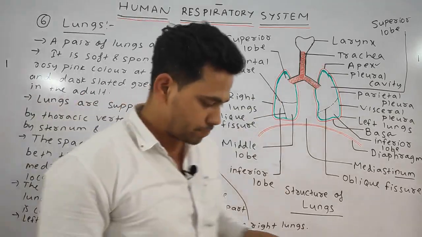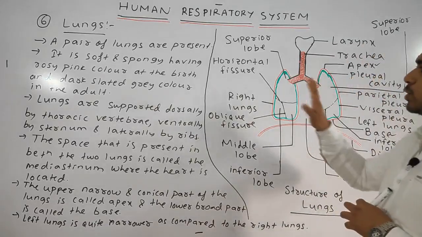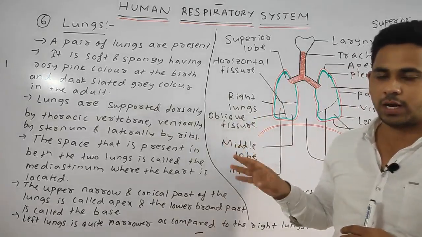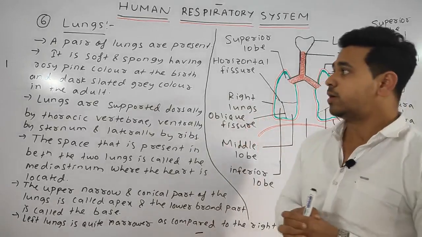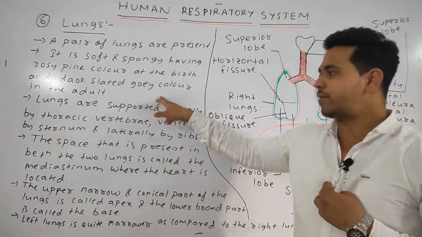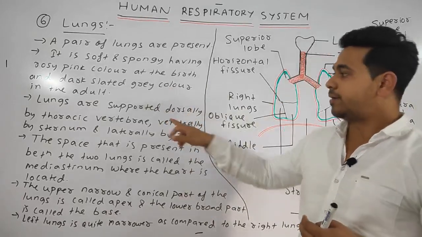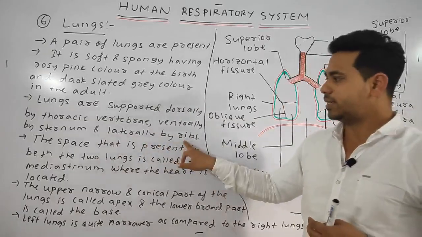Okay, so what points have we discussed? First, a pair of lungs is present. It is soft and spongy, rosy pink in color at the time of birth, but in the adult it is dark slated gray in color. Lungs are supported dorsally by the thoracic vertebra, ventrally by the sternum, and laterally by the ribs.